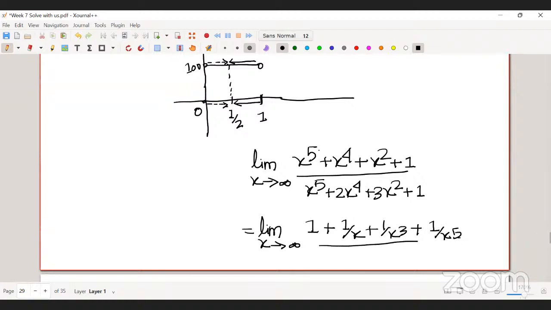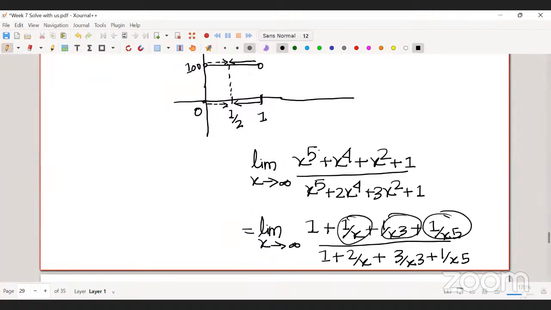This is what we are getting in the numerator, and similarly 1, 2 by x, 3 by x cube plus 1 by x to the power 5 in the denominator. These terms will be 0. So this is 1 by 1, which is 1. All these terms go towards 0 as x tends to infinity. So you have 1 in both the numerator and denominator, and eventually the limit will be 1, right? Yes. Okay. Thank you, sir.